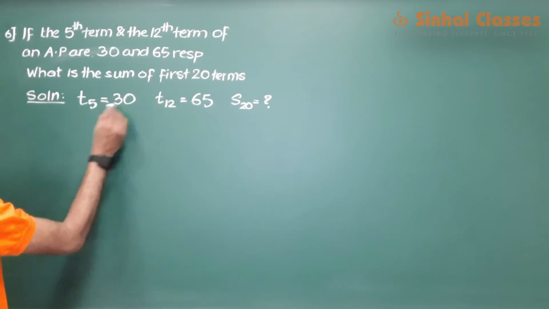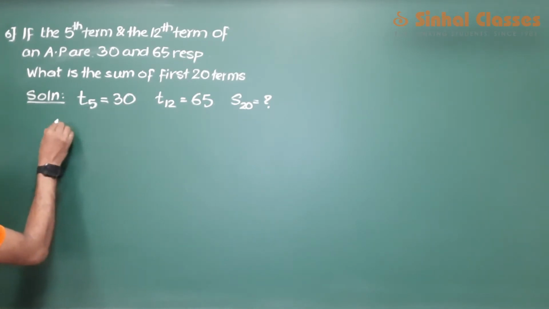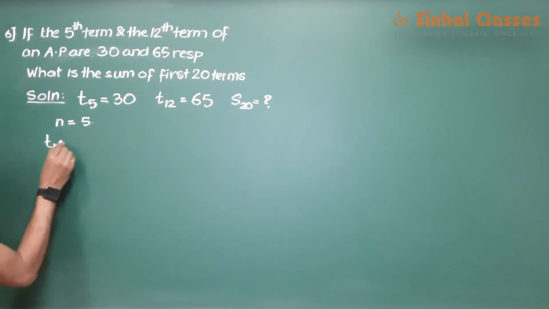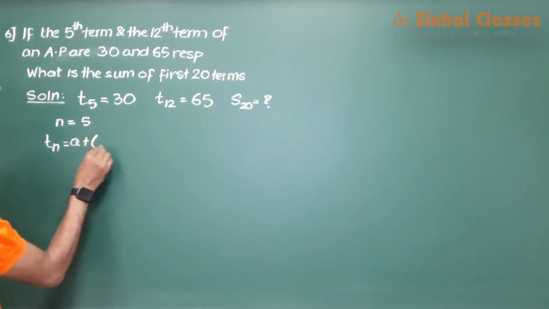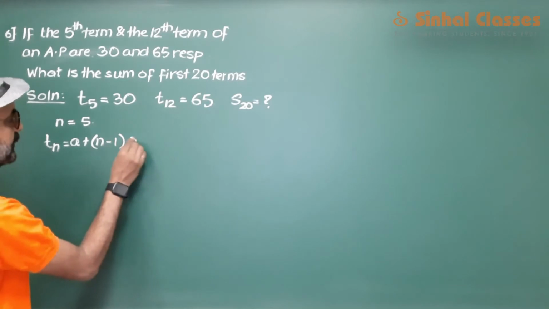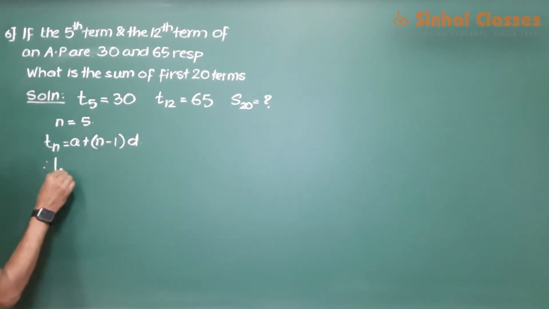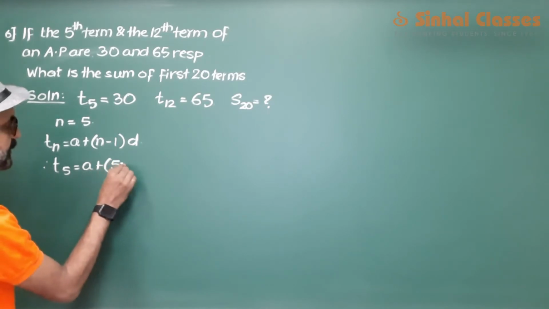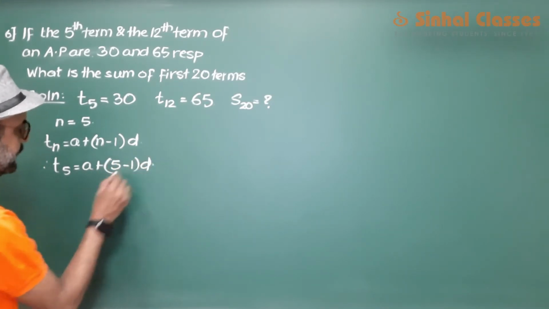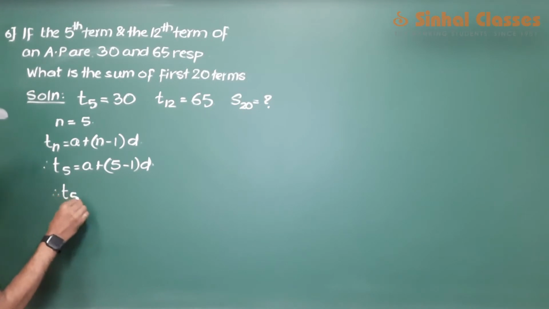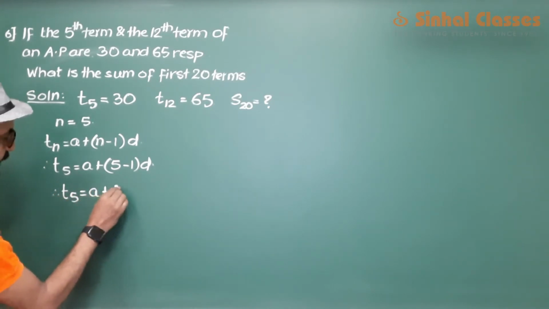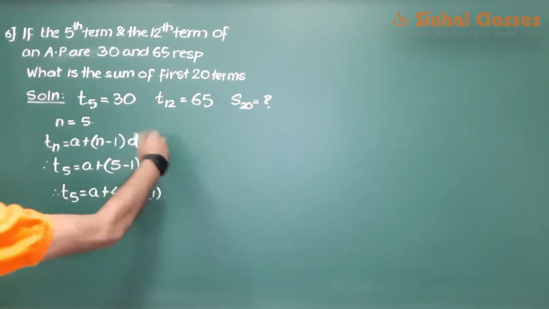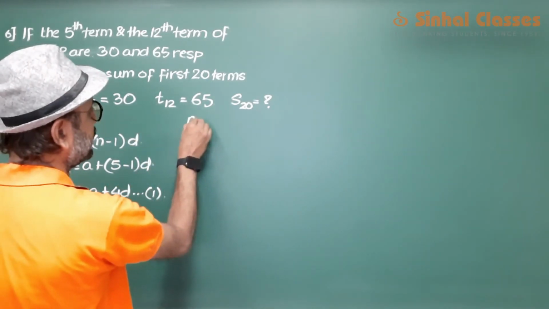Now let us write down the formula for T5. When n is equal to 5, Tn is equal to a plus n minus 1 into d. So T5 is equal to a plus 5 minus 1 into d. T5 is equal to a plus 4d. This is our equation number 1. Let us come to the next one. N is equal to 12.